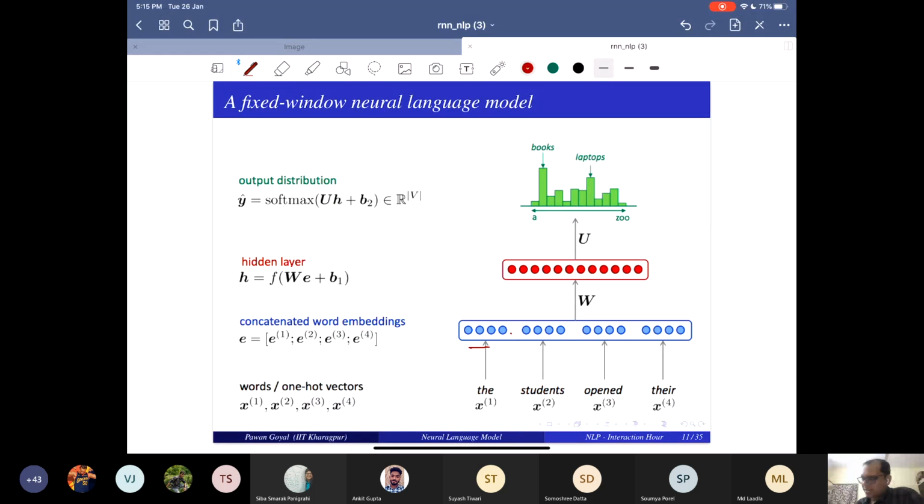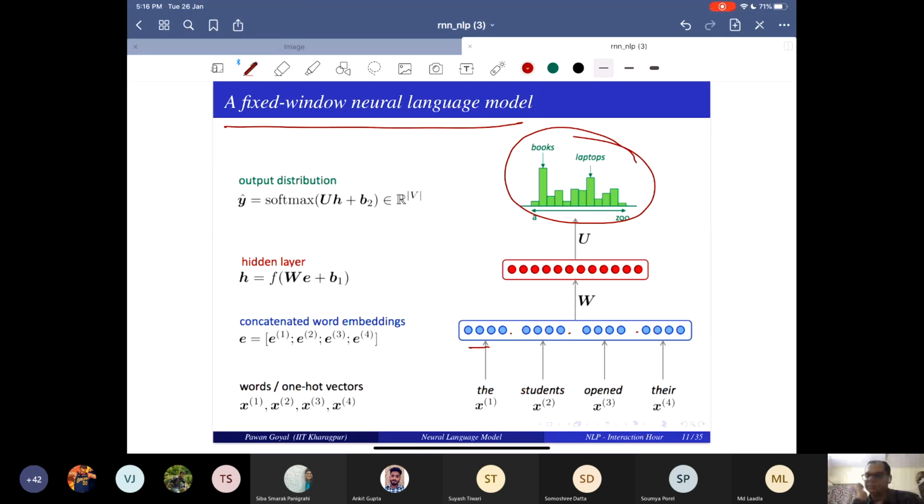So I just concatenate the 4 embeddings, pass it through W and then through U, and I get a probability distribution. At test time, I can either sample or choose the max, as per my application. I can compute perplexities, the probability of the next word as per my neural language model, and use that to compute perplexity on the test set. So whatever I could do with the n-gram language model, I can do with the fixed window neural language model.